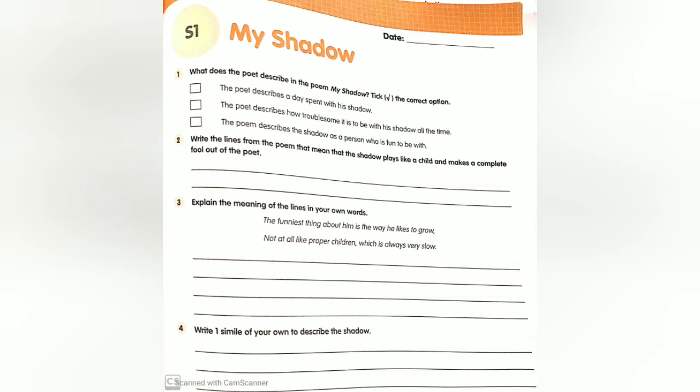The funniest thing about him is the way he likes to grow, not at all like proper children, which is always very slow. The size of the shadow changes during the day. The poet is describing this by comparing it with children. He described that his shadow doesn't grow properly and slowly as the children grow. Rather, it suddenly becomes bigger and smaller.